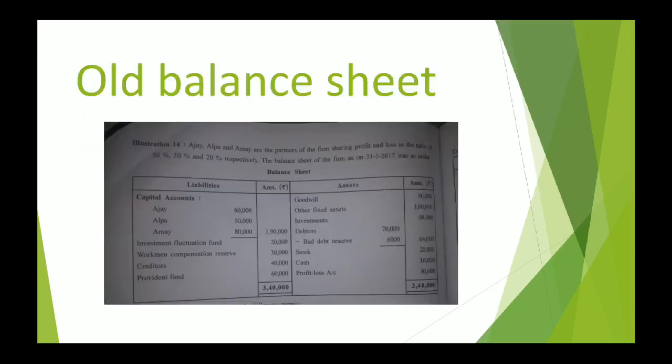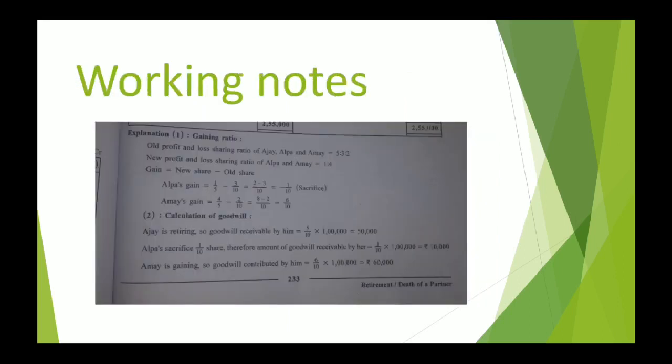Here is your balance sheet. We are supposed to check the liabilities side. We have written capital, investment fluctuation fund, there was an adjustment. Workman compensation reserve, we have done. Creditors and provident fund had no adjustments related to it. So it will be written as it is in new balance sheet.